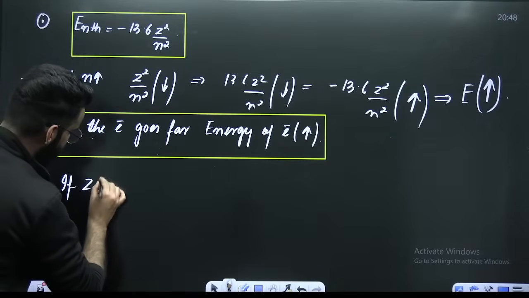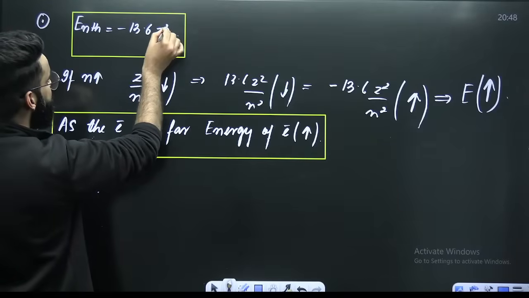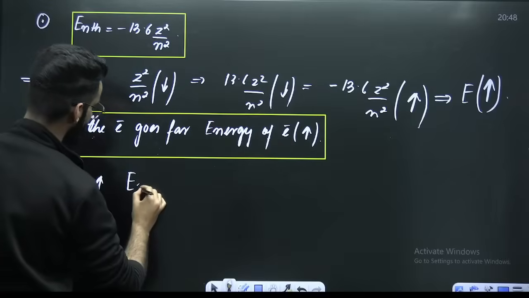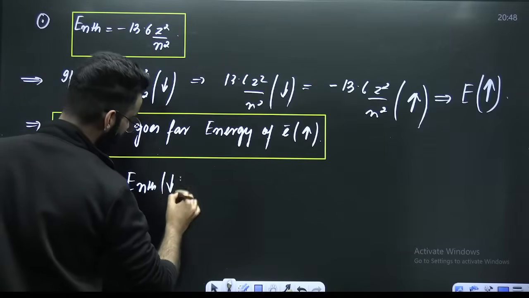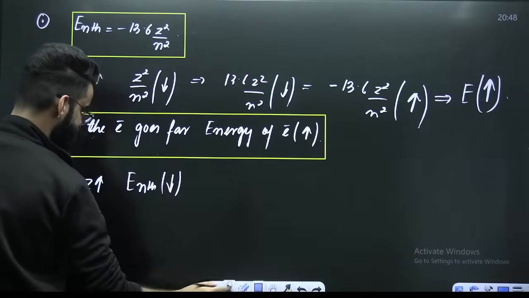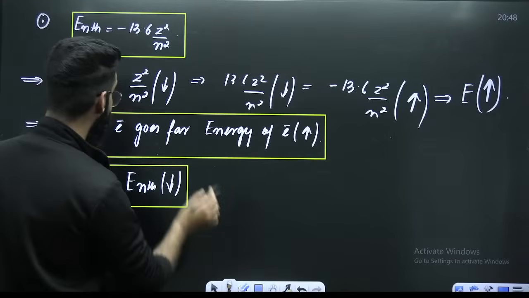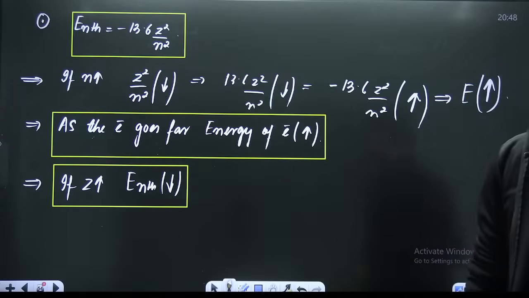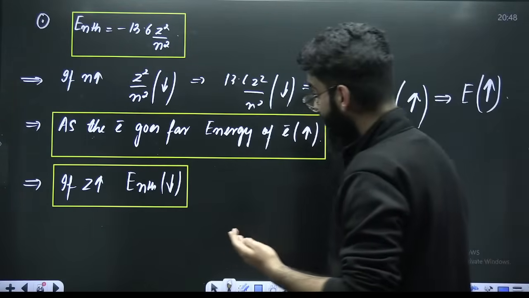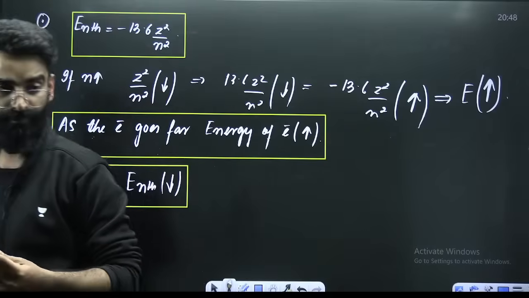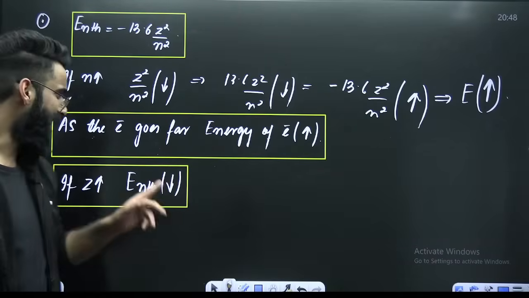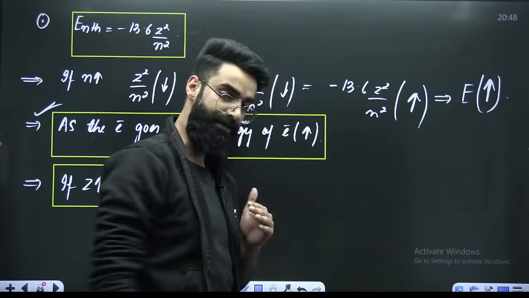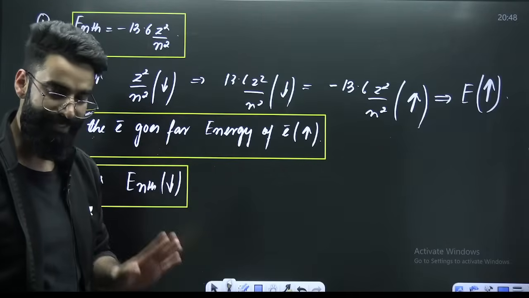If Z value increases, this term increases and the overall term decreases. If Z increases, that means energy, what happens to that? That decreases. Correct? Because there's a minus sign here. Am I clear with all these things? The important one is this one: as the electron goes far from the nucleus, the energy of the electron increases. That is all.